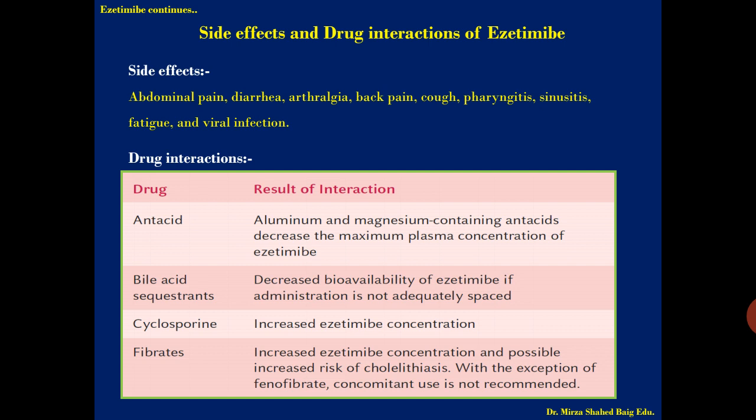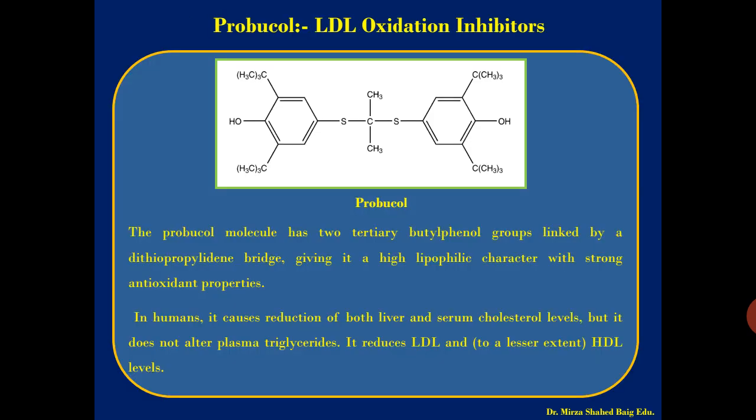Okay, due to the formation of gallstones, this fibrates and ezetimibe combination has to be used very cautiously. That is why concomitant use with fenofibrate is not recommended with ezetimibe. So these are the side effects and drug interactions of ezetimibe.